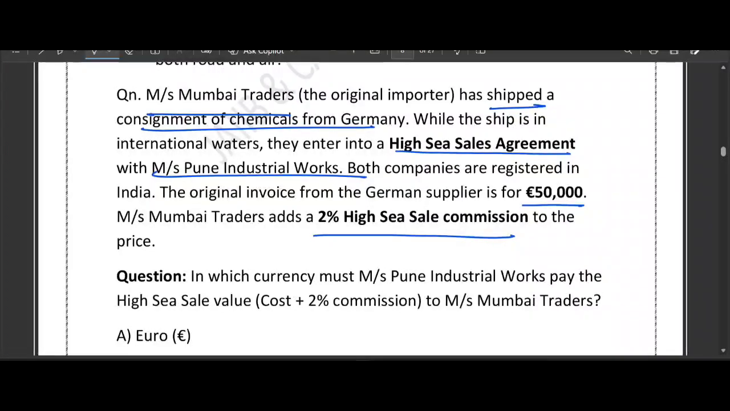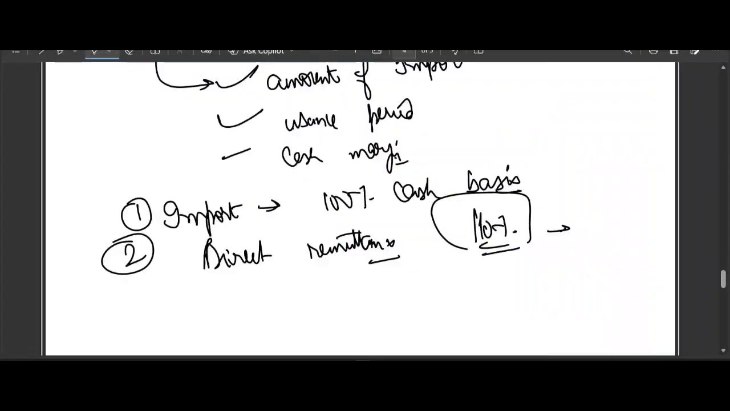Very good question it is. And the same was asked in the examination. There were 2 to 3 case studies based on such examination. If you understand the basic logic in one question, you can easily solve them. Again I am repeating, Messrs Mumbai trader imports chemicals from Germany. Original invoice is 50,000 euro. So let me show you in pictorial manner so that you can easily remember it.